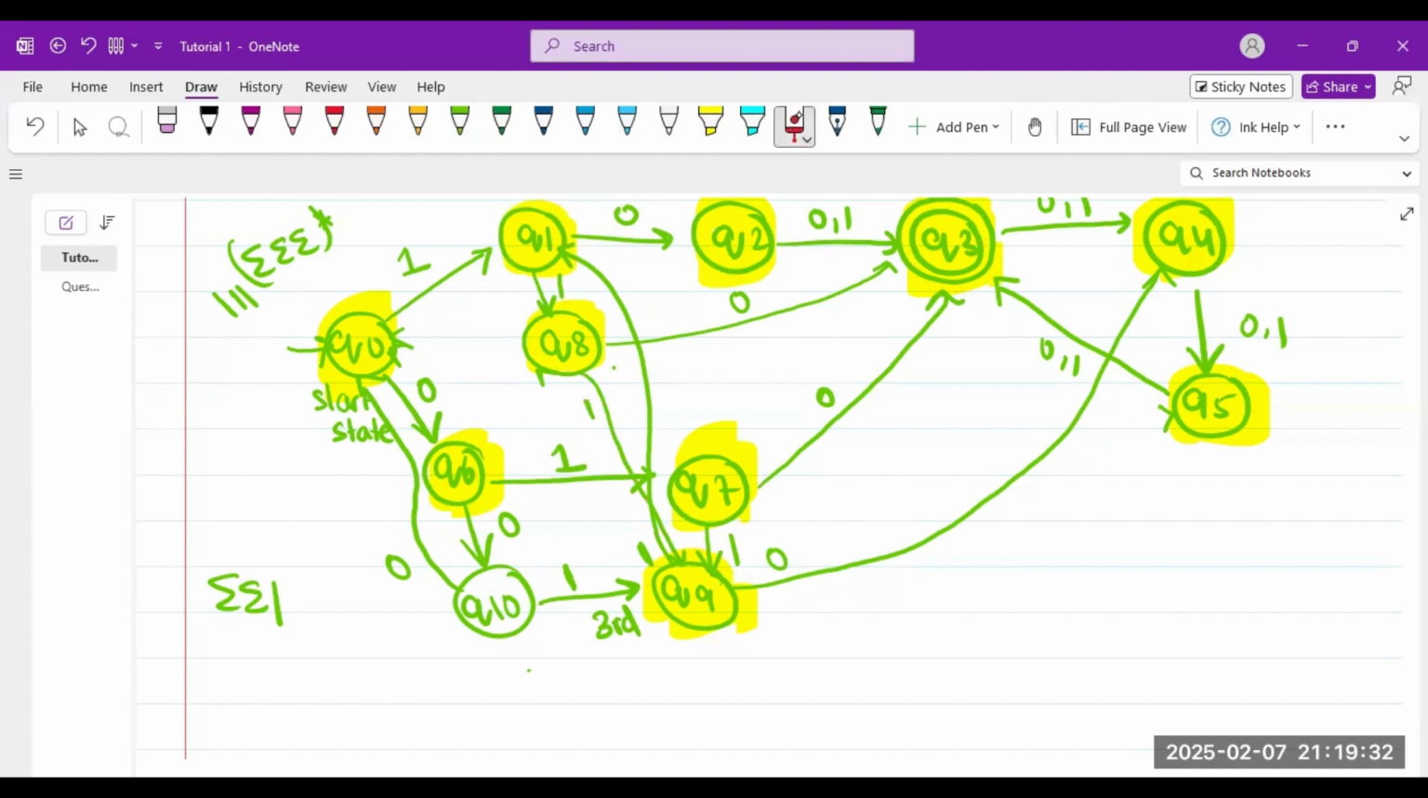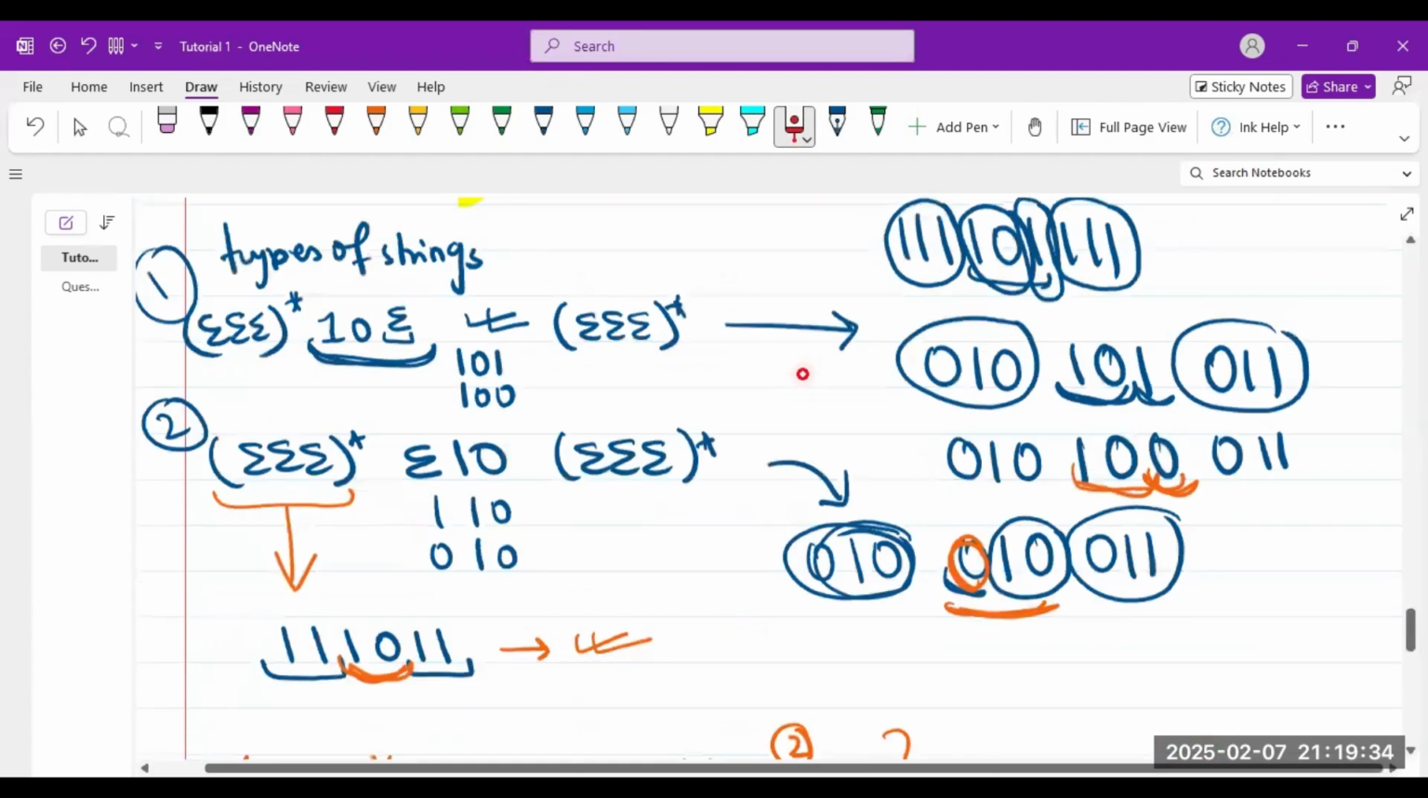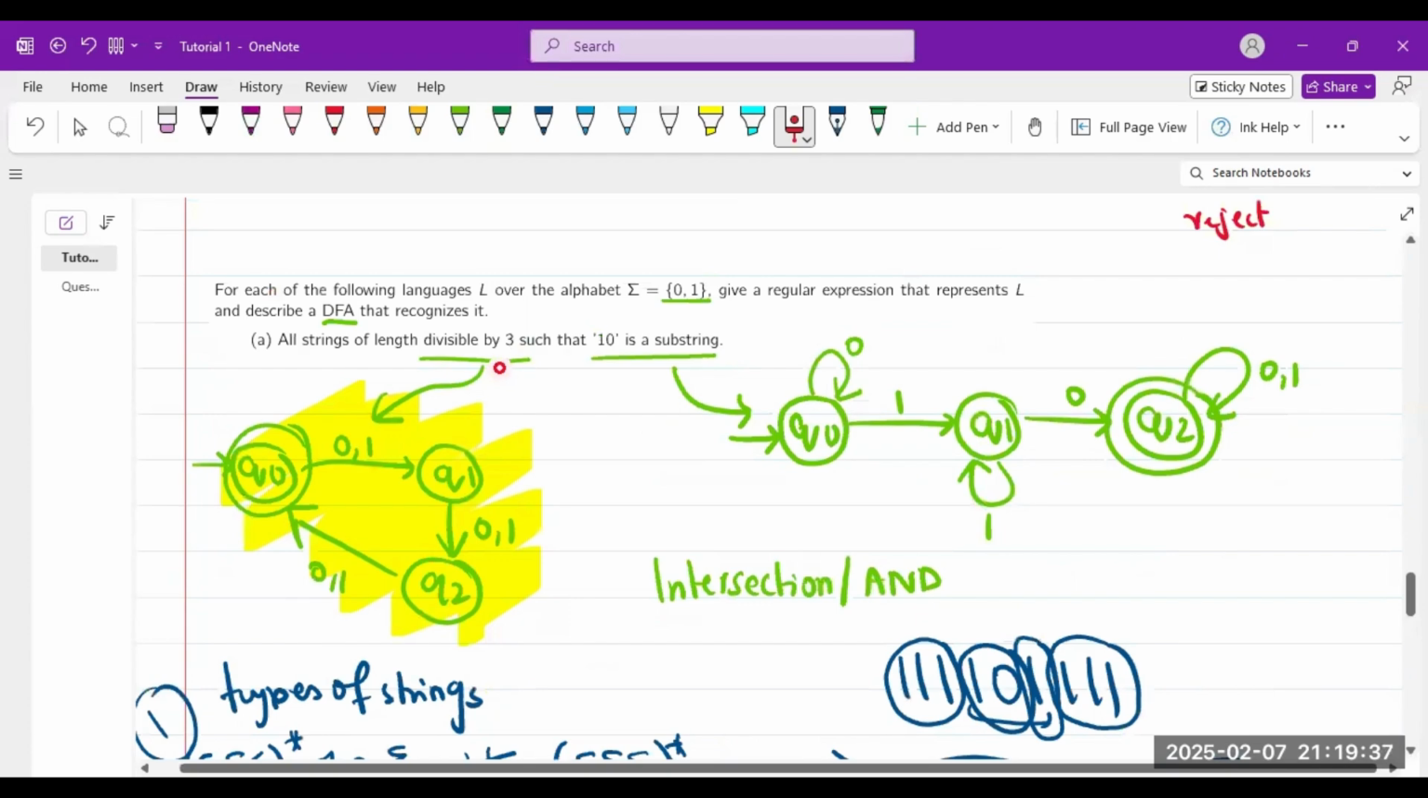Okay, so let's go on into explaining it. So the question was that whatever our strings were, our strings should be divisible by 3 and 1 0 as a substring.